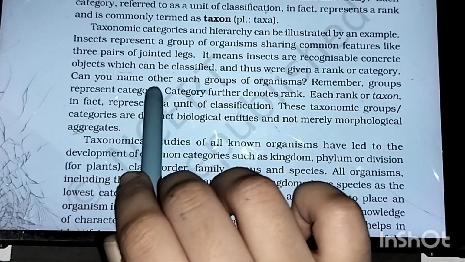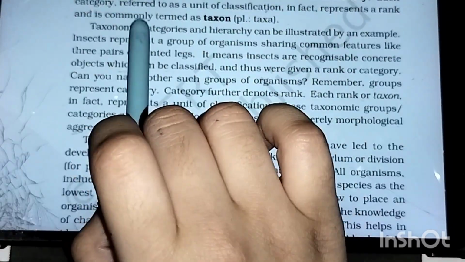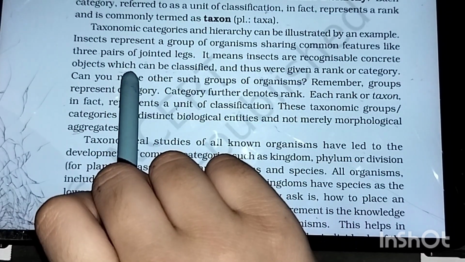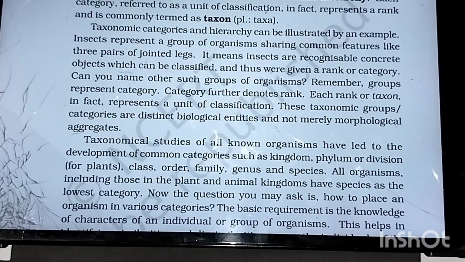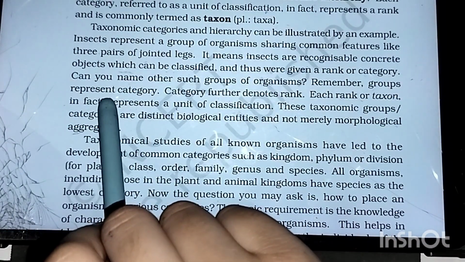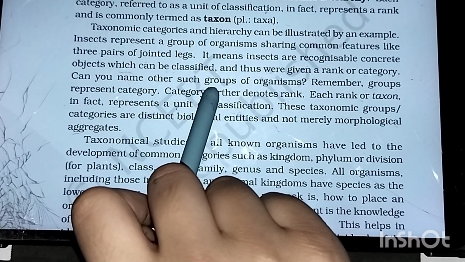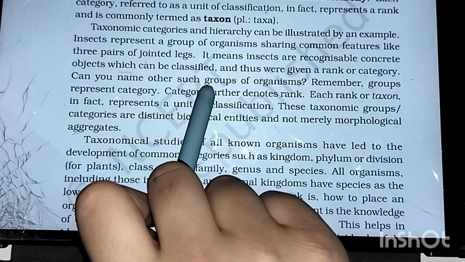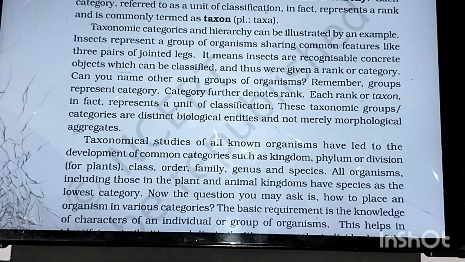Now, can you name... here we have classified insects based on the character that they have 3 pairs of jointed legs. That is why insects can form a rank or category. Now if you see here, is rank and category the same? Is rank or category or taxon, are all of these 3 things same? Yes, they are same, but rank exactly refers to the division.